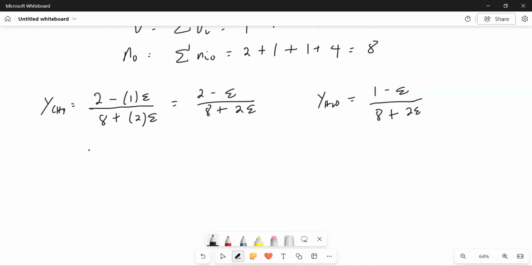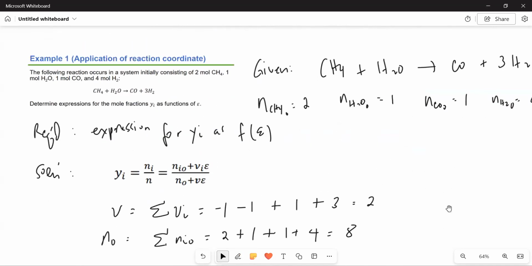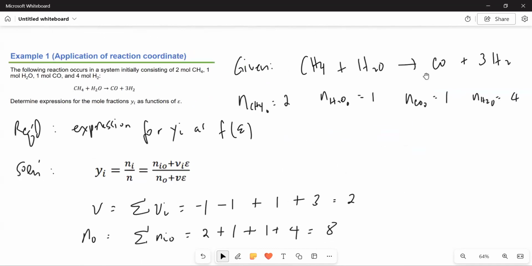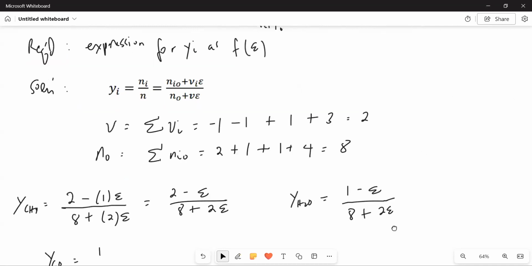Next is for carbon monoxide. And this is the initial. What's the initial? It's 1, right? So this is 1 plus, so this time V sub I is positive. Okay? So for the reactants, it's negative. That's why it's negative here. But now it's positive.